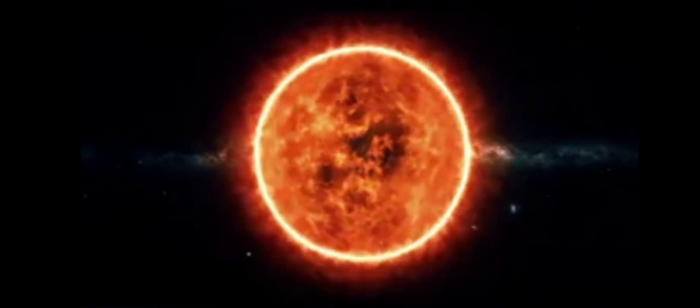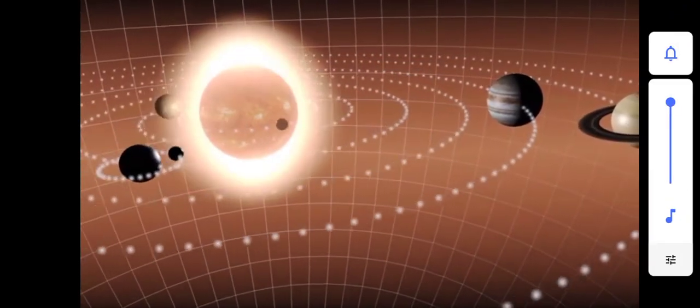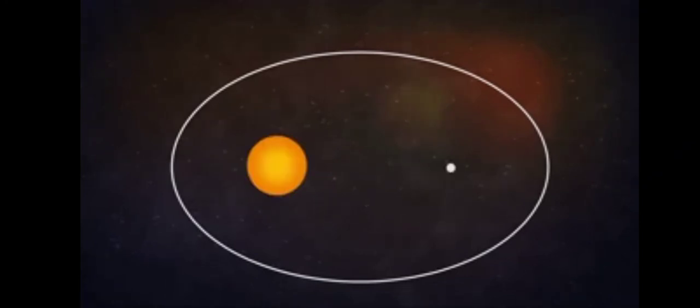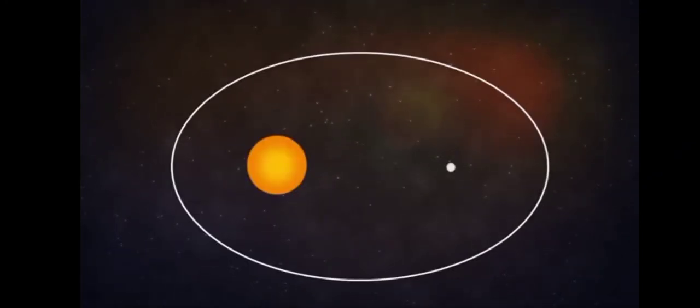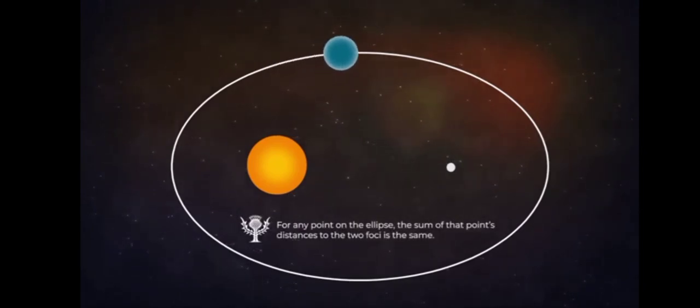Kepler's first law of planetary motion states that all planets move about the sun in elliptical orbits, having the sun as one of the foci. But what does that actually mean? Well, an ellipse is a shape that resembles a kind of squashed circle. Its foci are 2 points within the ellipse that describe its shape. For any point on the ellipse, the sum of that point's distances to the two foci is the same.